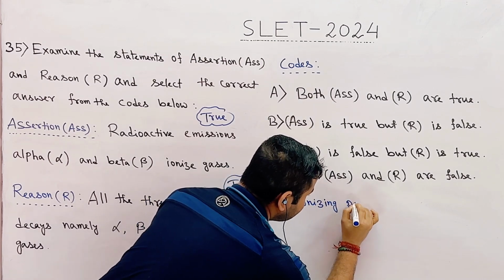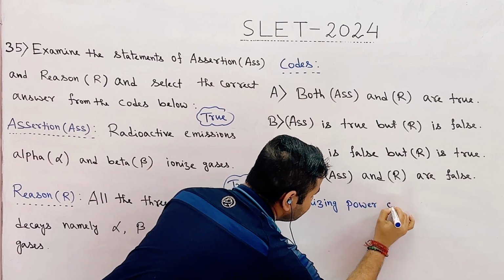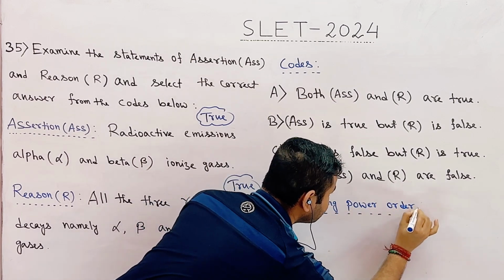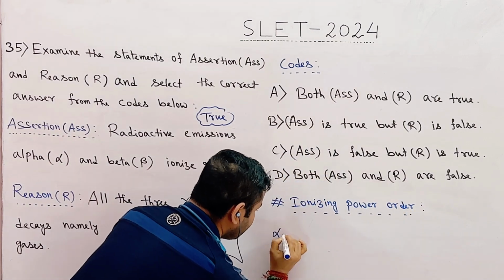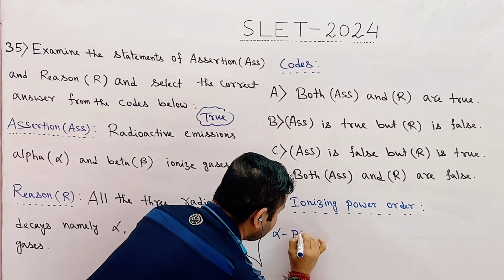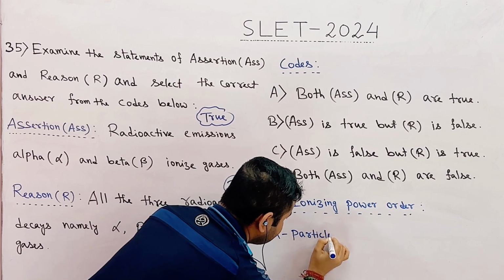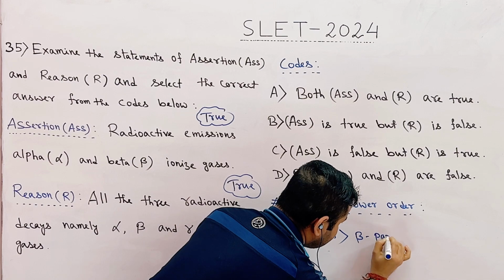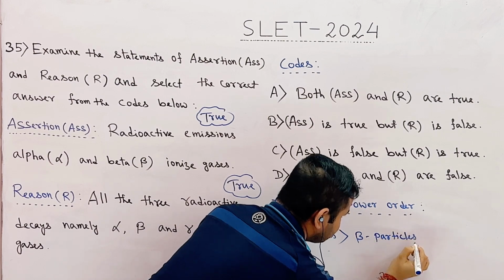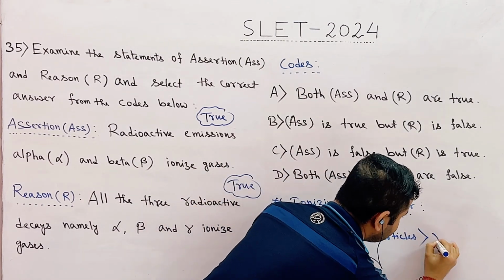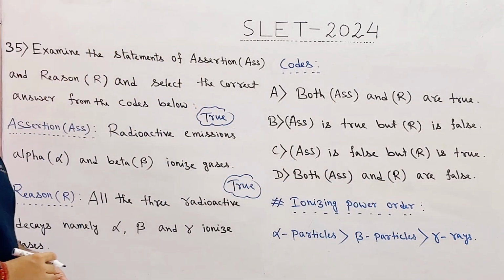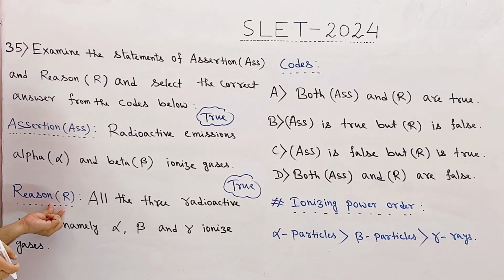Ionizing power order. The ionizing power of alpha particles is higher than beta particles, than gamma rays. Okay. So, after analyzing, we have seen that both assertion and reason are true.